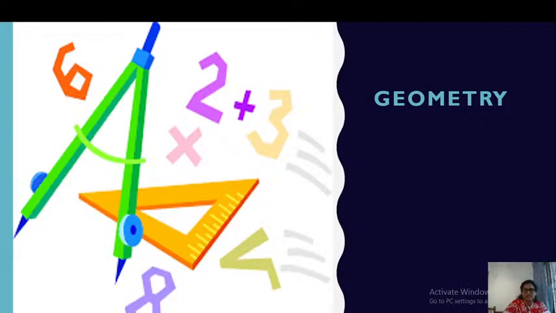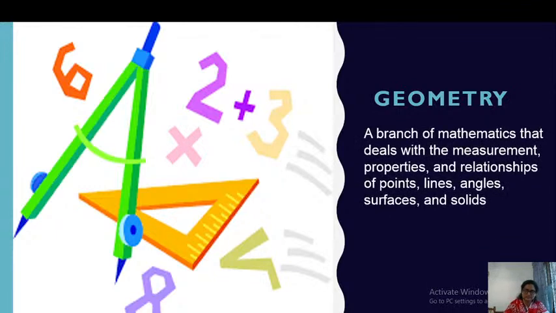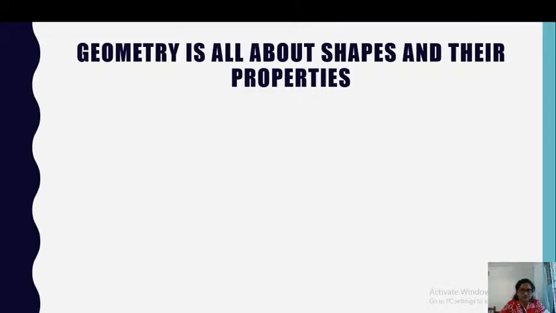Mathematically, when we say geometry, we can define it to be a branch of mathematics that deals with the measurement, the properties, and the relationships of points, lines, angles, surfaces and solids. So geometry is all about shapes and their properties. That's the sum total of what you have seen.